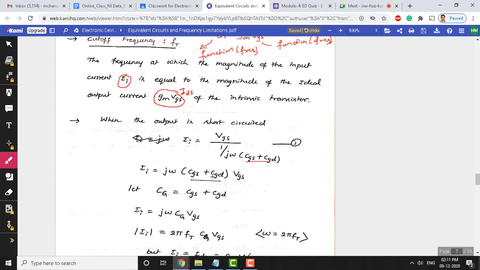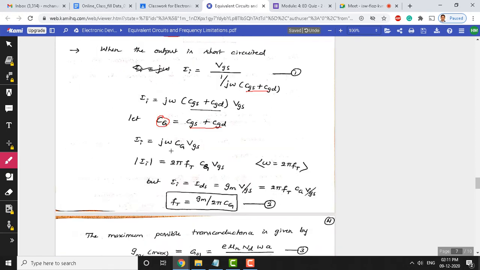Now, you can indicate this CGS plus CGD as the total gate capacitance. So, in place of CGS plus CGD you can substitute CG. The input current after substitution becomes Ii is equal to j omega CG times VGS.